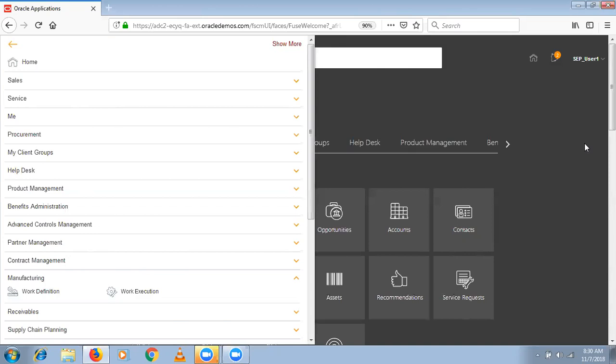But in real time, what will happen? In each and every plant, resources will change regularly, new resources will come, and new operations, new work centers and new work areas we are going to define. In that scenario, every time we are not going to provide the access for setup and maintenance. We all know that, correct? Usually only the implementation team, and one or two people in the business, are going to have access for setup and maintenance. So clear?